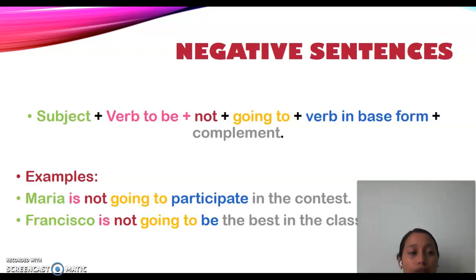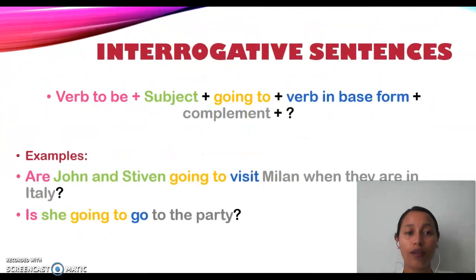So for the interrogative sentences, we are going to use the verb to be, then the subject, and also, as in all of the cases, the going to. Then we are going to use the verb in the base form, and then the complement, and finally the question mark. The question mark is important, because if you don't use it, that is not going to be an interrogative sentence.